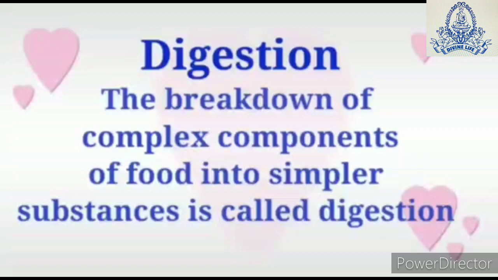Next is digestion. Digestion means the breakdown of complex components of food into simpler substances. That means the food which we ate is having complex substances or complex components like proteins, fats, and carbohydrates. By the process of digestion, these complex components are broken down in the body into simpler substances. So, this process is known as digestion.